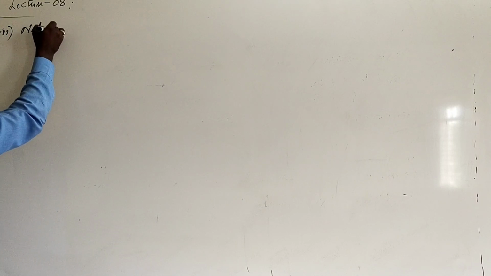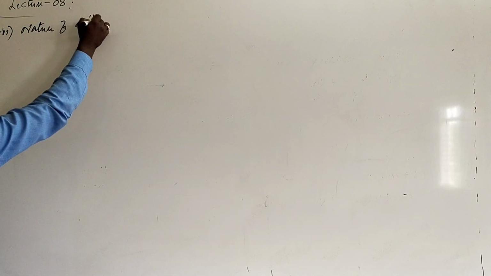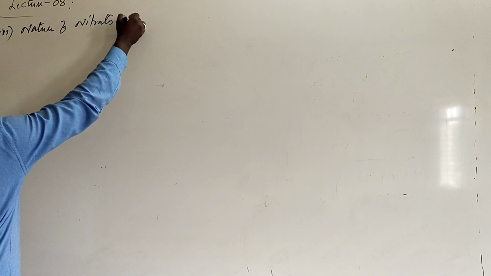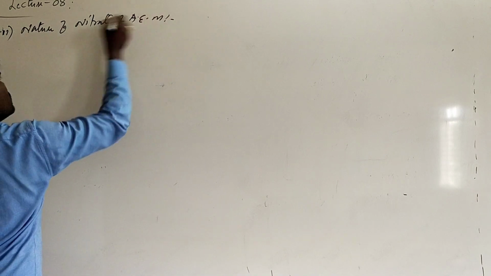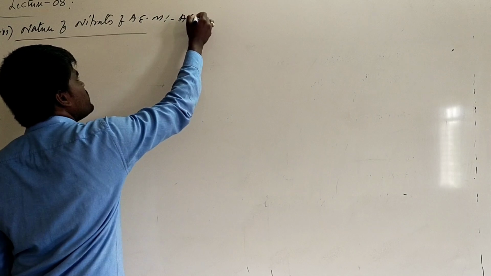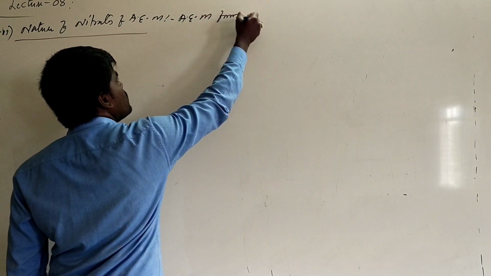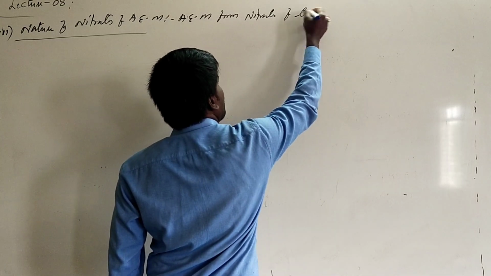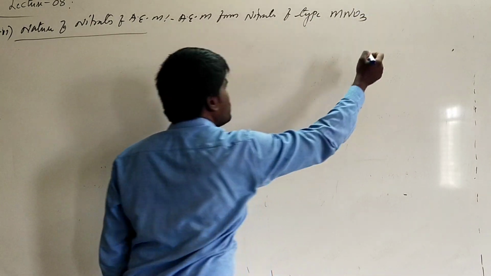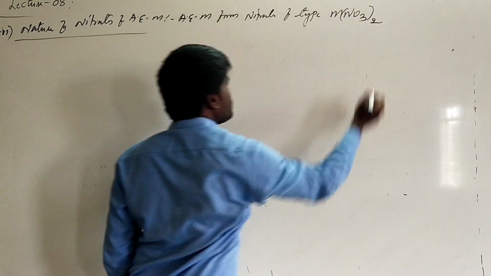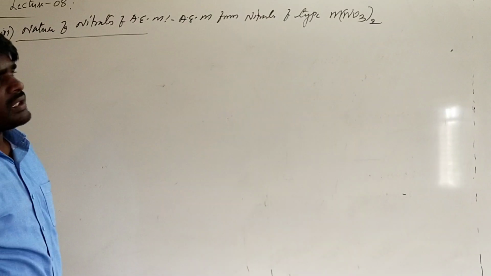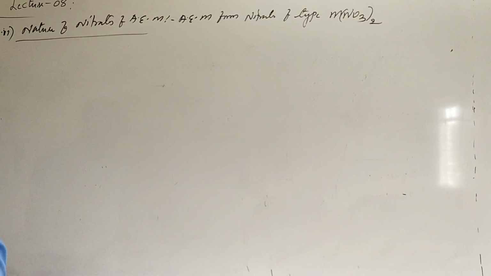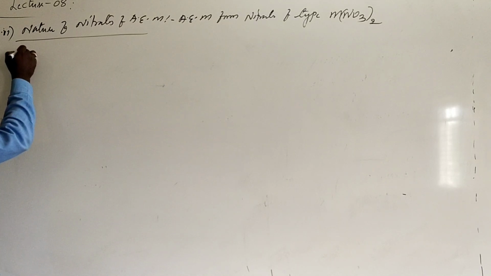Now, we discuss the nature of nitrates of alkali earth metals. Alkali earth metals form nitrates of the type M(NO3)2, with nitrate taken twice because they are divalent and nitrate is monovalent. So nitrates are generally prepared